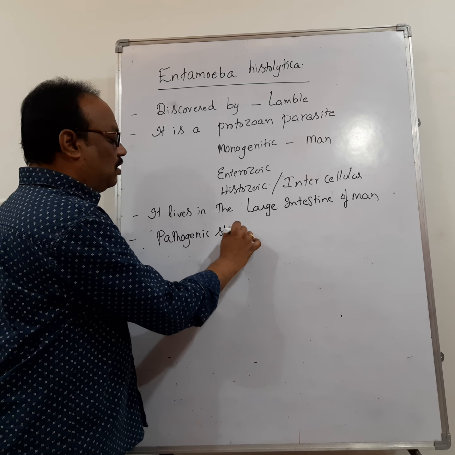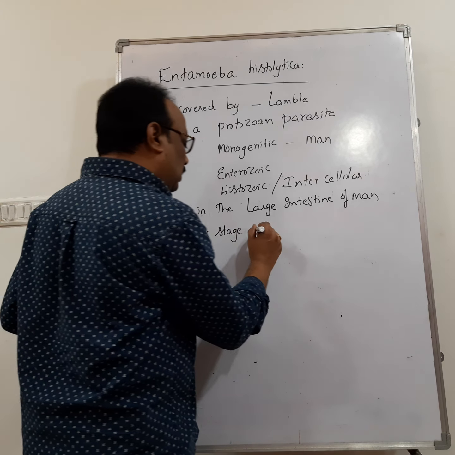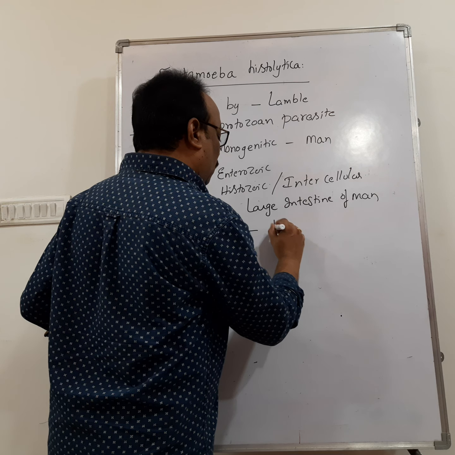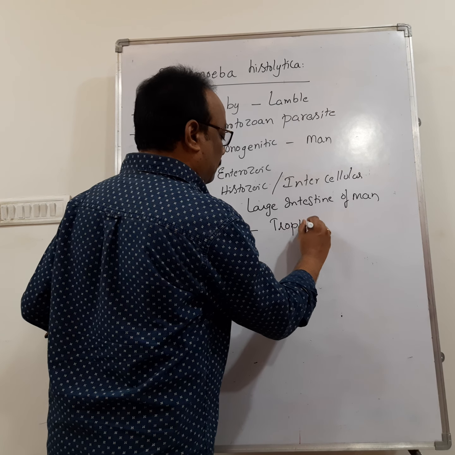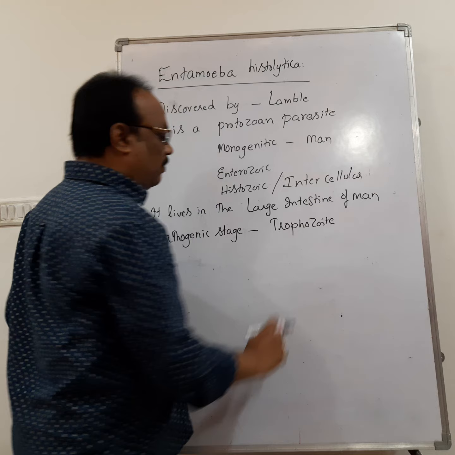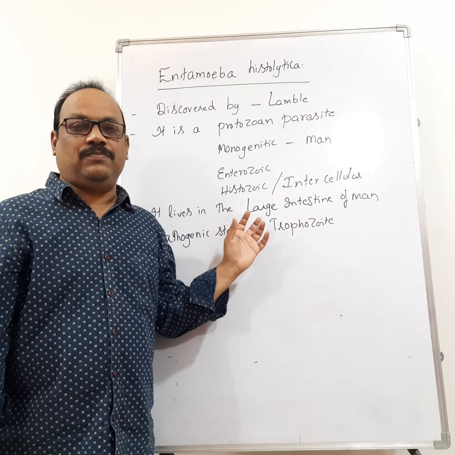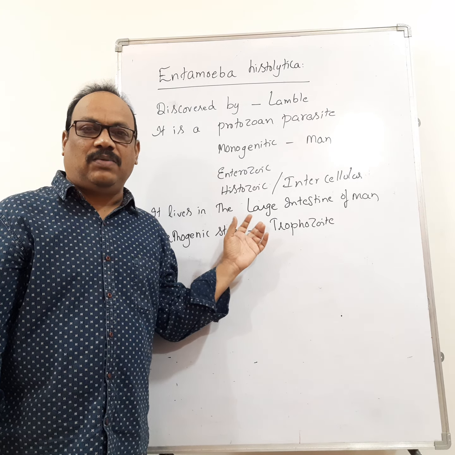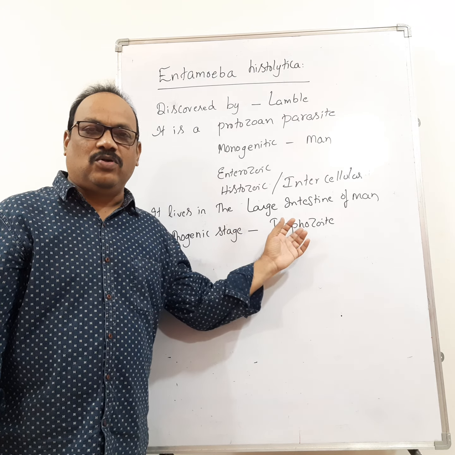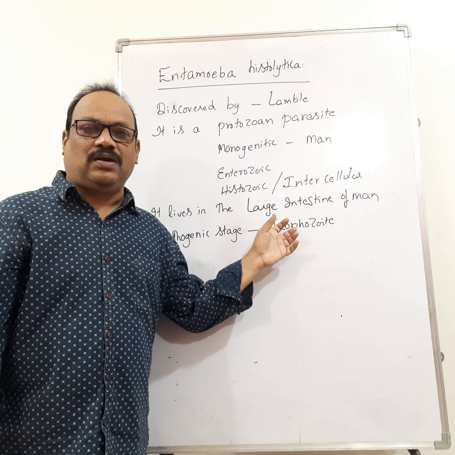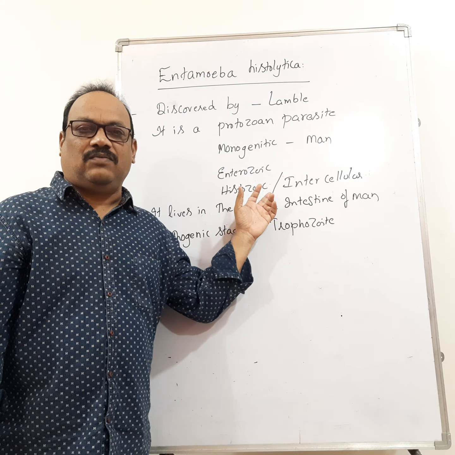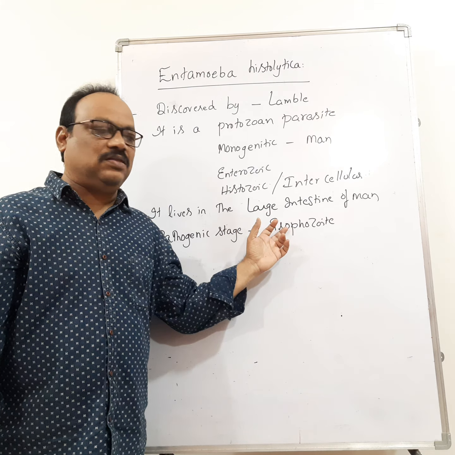The pathogenic stage of Entamoeba histolytica is trophozoite. What is meant by pathogenic stage? Pathogenic stage means which causes the disease. The disease causing stage of Entamoeba histolytica is trophozoite. That means this trophozoite lives in the large intestine of man and causes the disease.